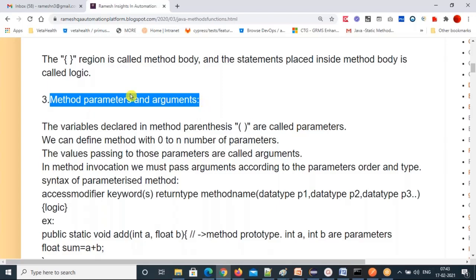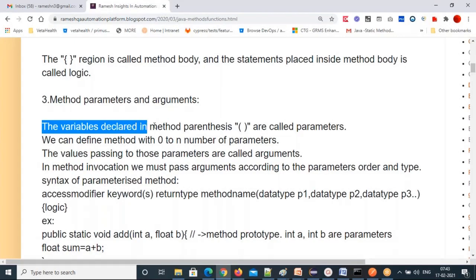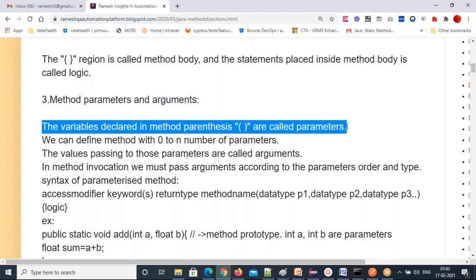So let's see what is meant by method parameters. The variables declared in method parentheses are called parameters. We can define a method with 0 to n number of parameters. Till now we have created methods with 0 parameters, but we haven't covered parameters much, and how to create parameterized methods we'll see here.